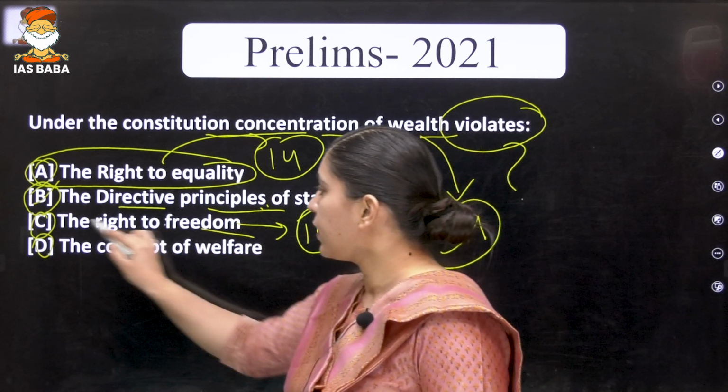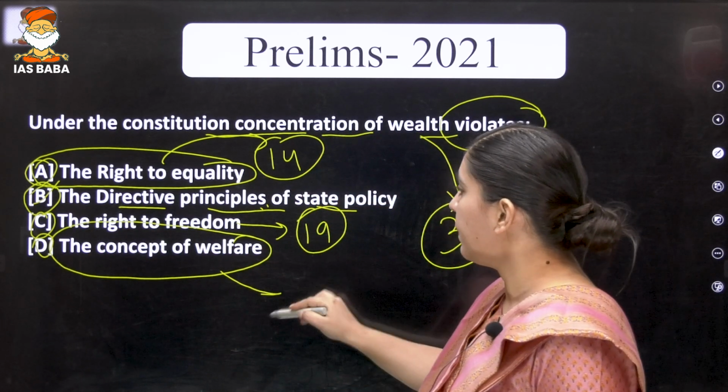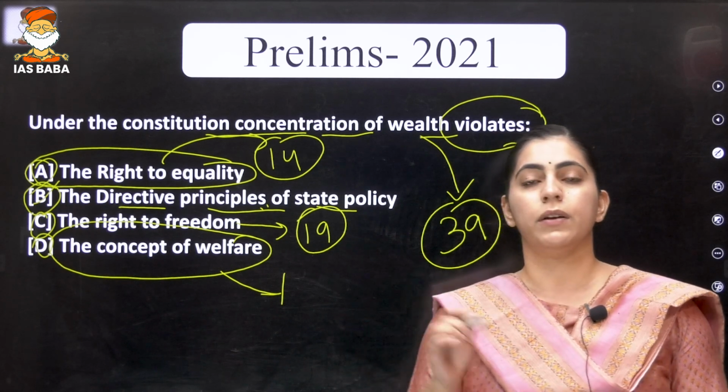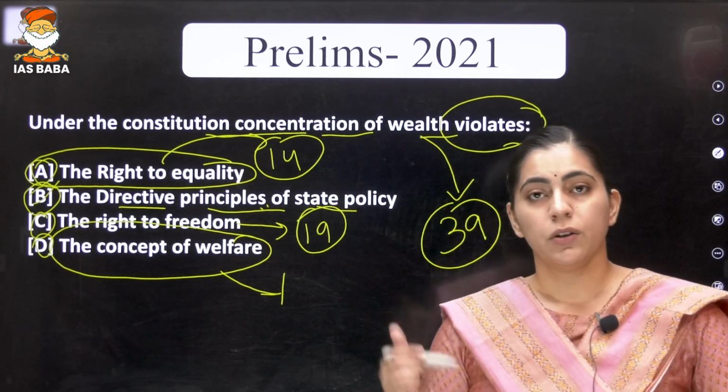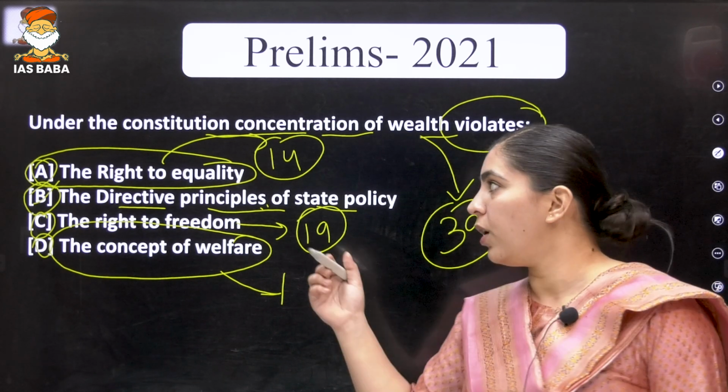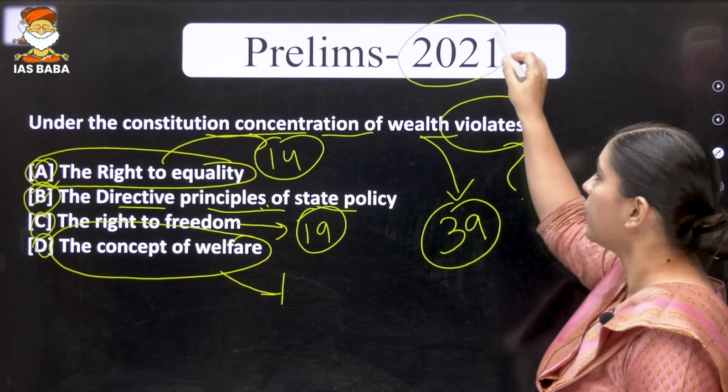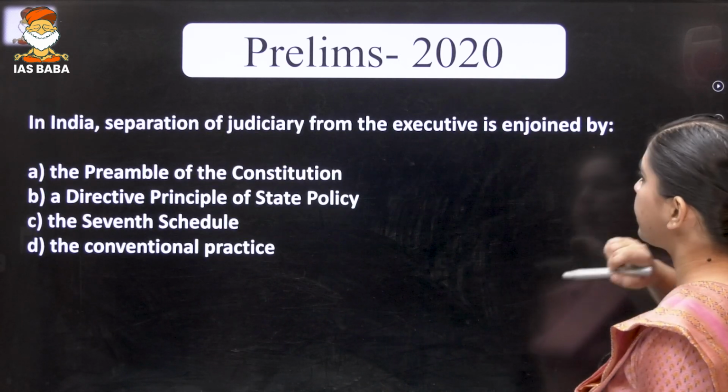And last is the concept of welfare. Now, the concept of welfare itself is nothing but the DPSP. So, the correct answer here is option number B. This is the question of 2021.